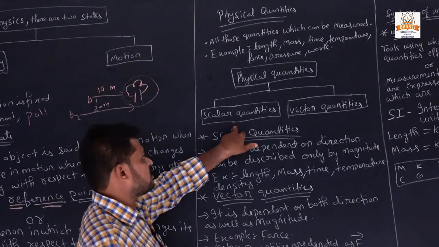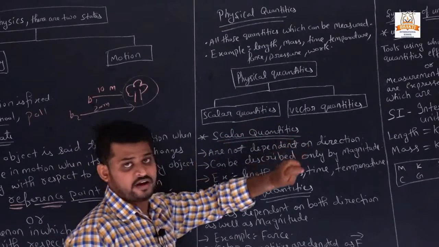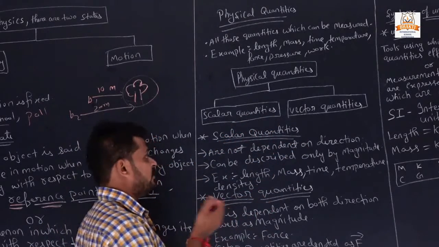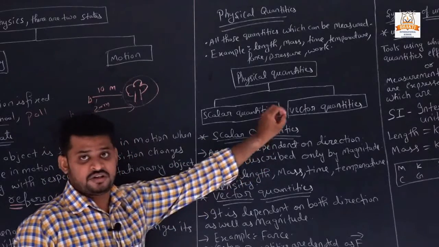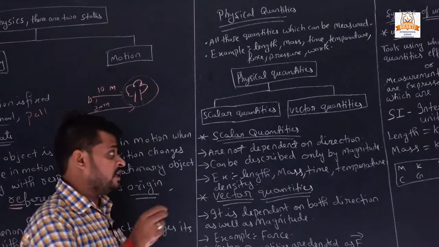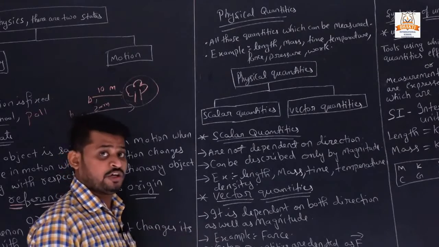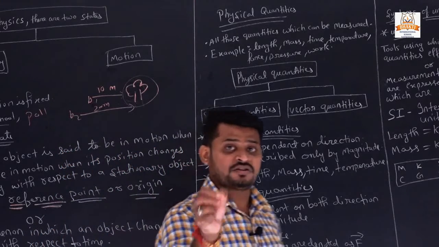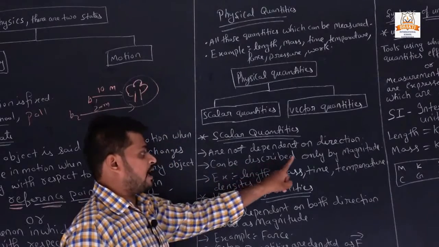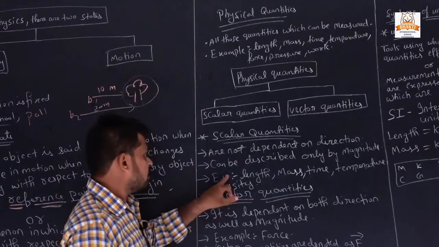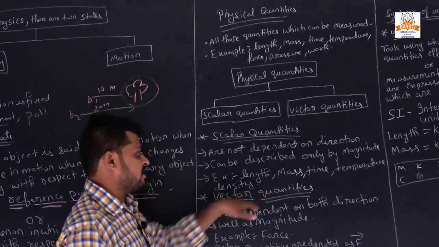Now physical quantities have two types, scalar and vector quantities. What is the difference between scalar and vector? The scalar quantities are not dependent on direction, means they don't need direction, they have only a magnitude. What is magnitude? The numerical value is called magnitude. They can be described only by magnitude. Example, length, mass, time, temperature, density.